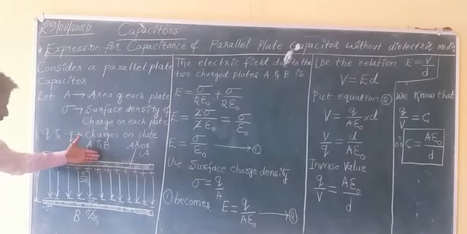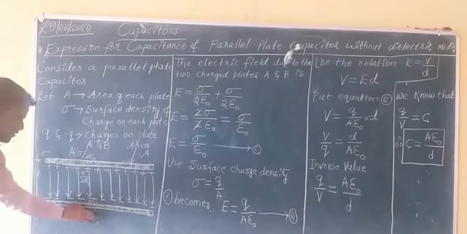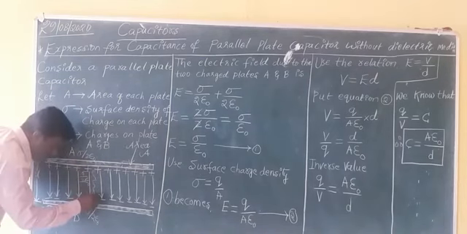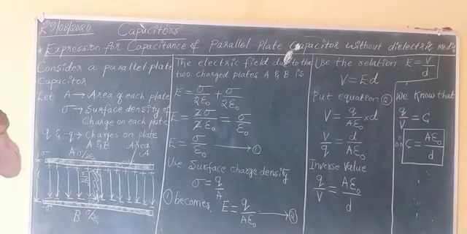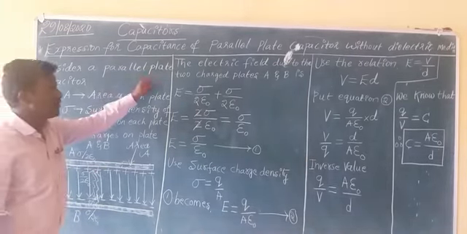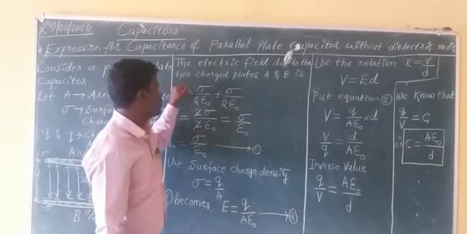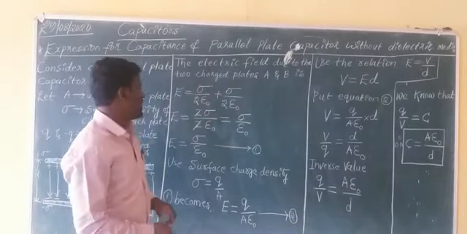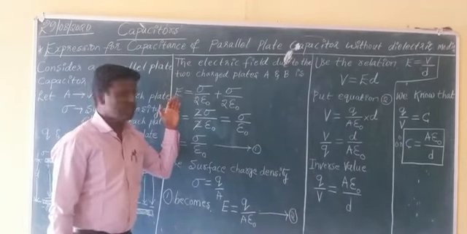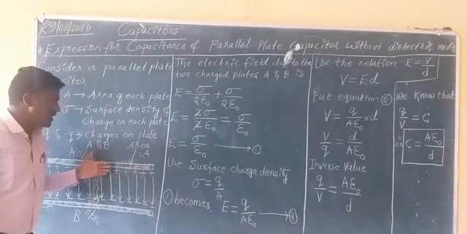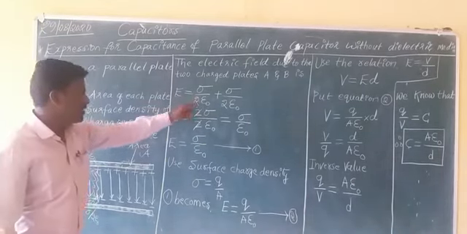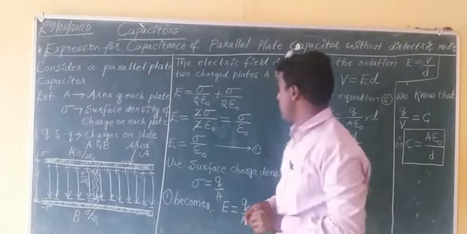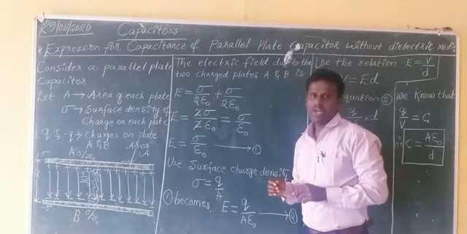So for this conductor the electric field becomes 0, and for this conductor the electric field becomes 0. But in between the two plates, the electric field is not 0. That electric field is the electric field due to the two charged plates A and B added up. So E equals sigma by 2 epsilon naught for this conductor plus sigma by 2 epsilon naught for this conductor.